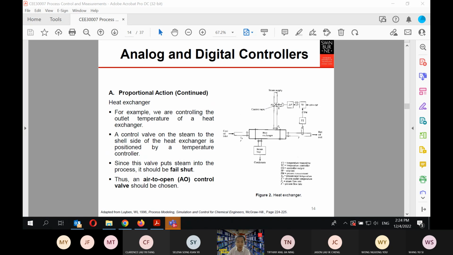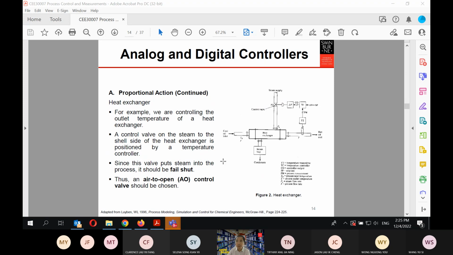For the system to be safe, there should be no hot steam provided into the system at conditions where there is no electrical supply or no pressure in the plant. So in this case it has to be fail shut, right? That's why the air to open control valve should be chosen.